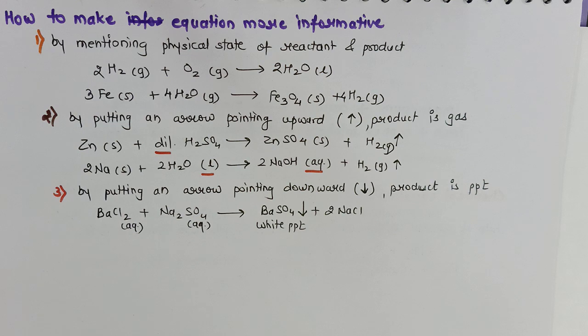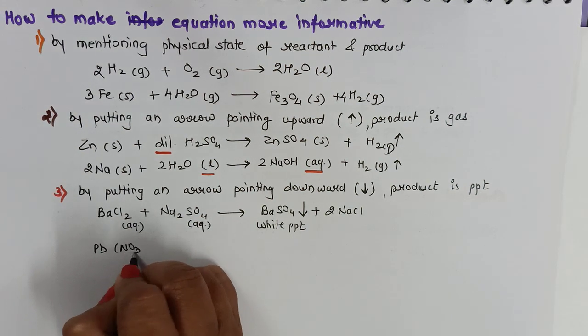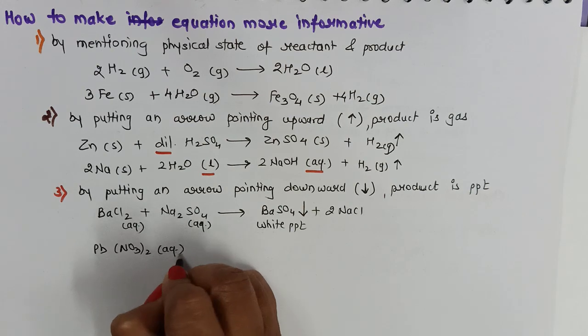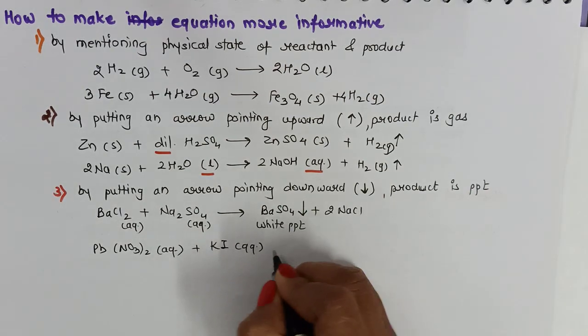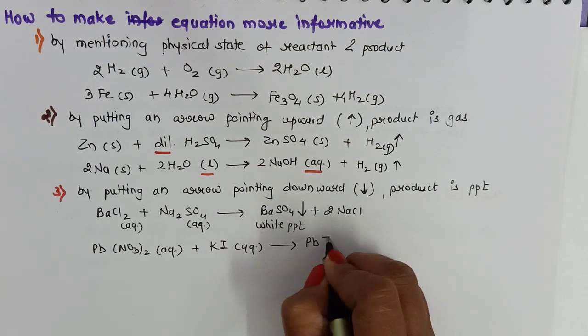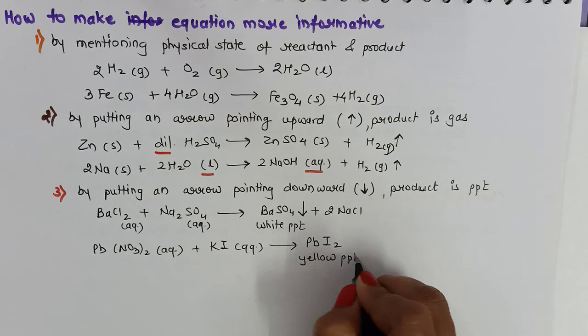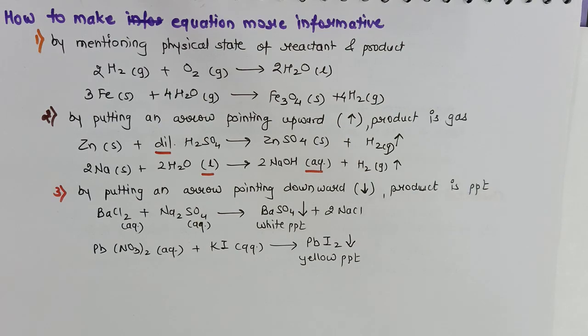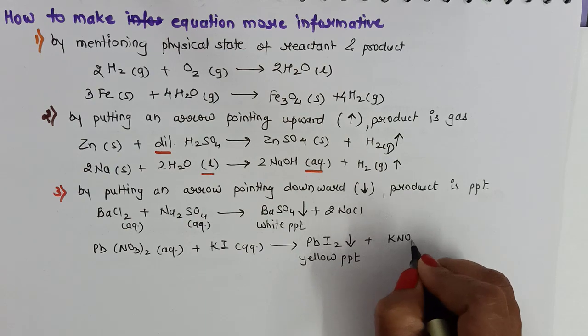One more example which we have already discussed, that lead nitrate, which is in aqueous state, reacts with potassium iodide, which is also aqueous, to give the yellow colored precipitate. Since it's a precipitate, we will point it downward, along with formation of potassium nitrate.